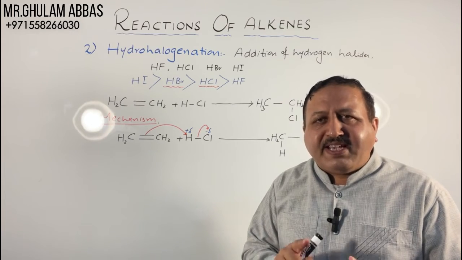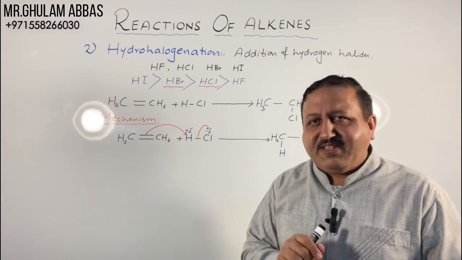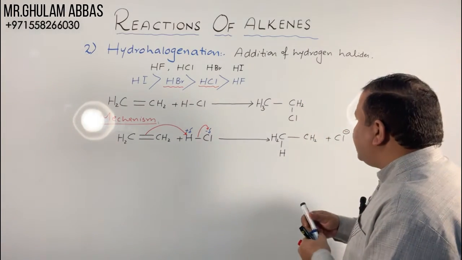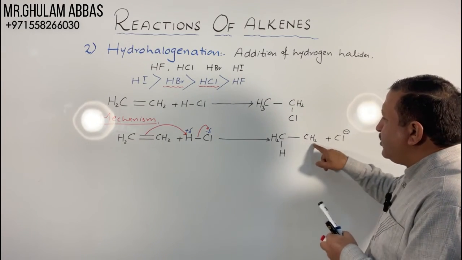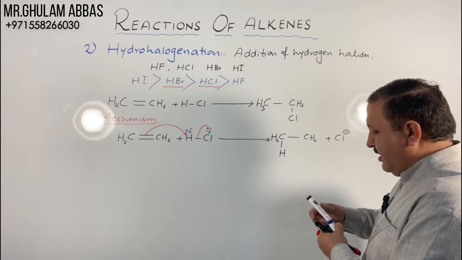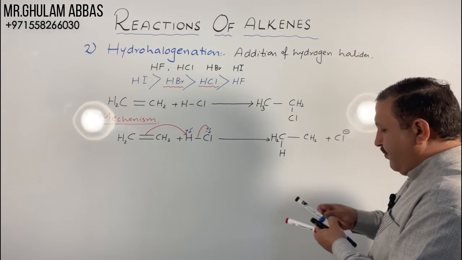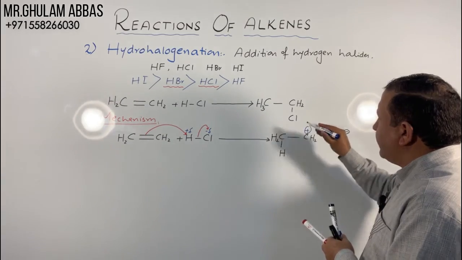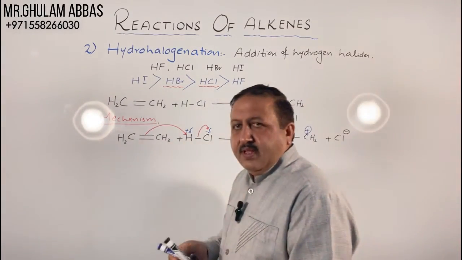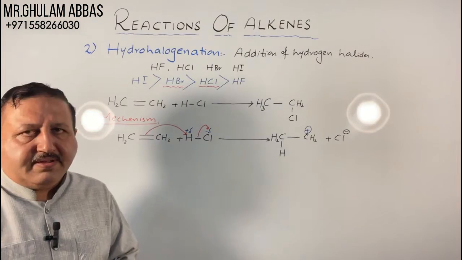If carbon is pentavalent, then negative charge. So in this case, carbon forms 3 bonds, one with this carbon and 2 with these hydrogen atoms. So there will be a positive charge on this carbon. This is a very important concept.